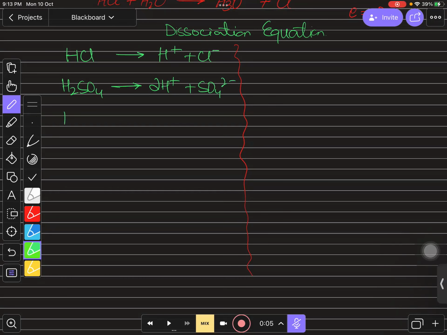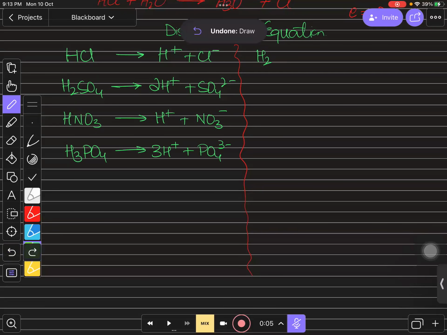If you talk about nitric acid, which is HNO3, when I add this into the water, it will break down into H positive ion and nitrate ions. If I have phosphoric acid and add this into the water, it will break down into H positive ions and phosphate ions. And if I have carbonic acid, which is H2CO3, it will break down into H positive and HCO3 negative.